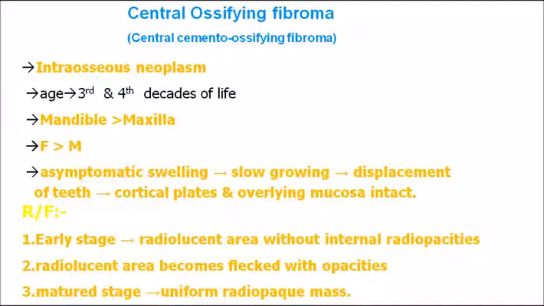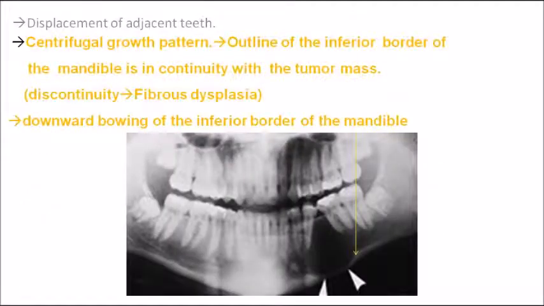And finally, in the matured stage of the lesion, if you take a radiograph, it will be a uniform radio-opaque mass. So this is very important. From the MCQ viewpoint, this is very important. The radiology of central ossifying fibroma is divided into 3 stages. Early stage; second stage where you have both radiolucency and opacity; and last is the matured stage where you see only a uniform radio-opaque mass. And the pattern of growth is very important. I told you the lesion is growing slowly. So you have an early stage, an in-between stage, and a mature stage.